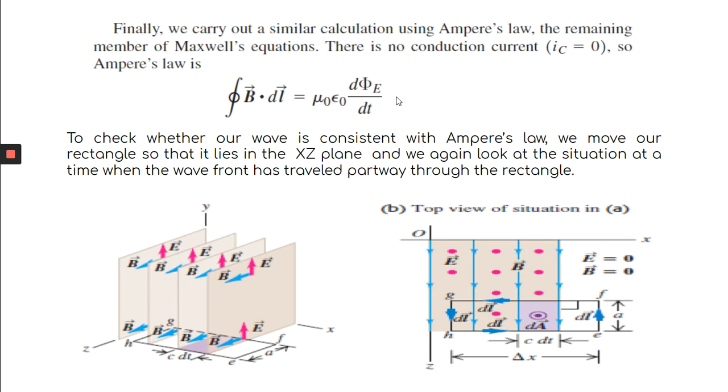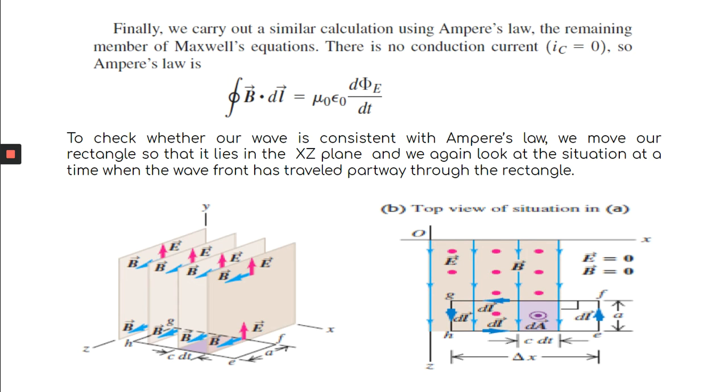But here, when I have written Maxwell's Ampere's law, your conduction current is not included. And it is obvious, because in this case your conduction current is zero, because there is no charge.